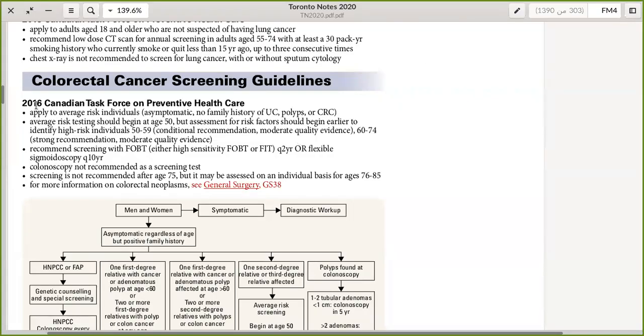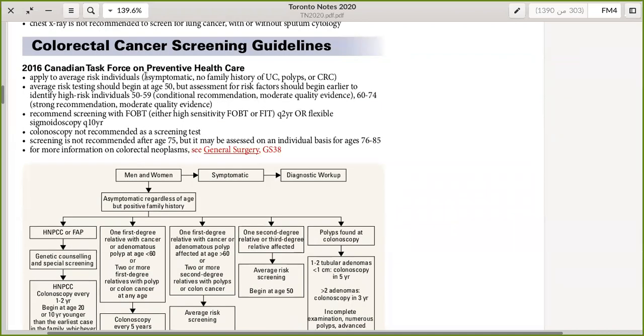So the guidelines came in 2016. They apply to average risk individuals: asymptomatic, with no family history of ulcerative colitis, polyps, or colorectal cancer. These average risk individuals should start screening at age 50. We mentioned this before, and the identification of risk factors should begin earlier, before age 50, inquiring about the family history, the history of genes, the history of cancer.